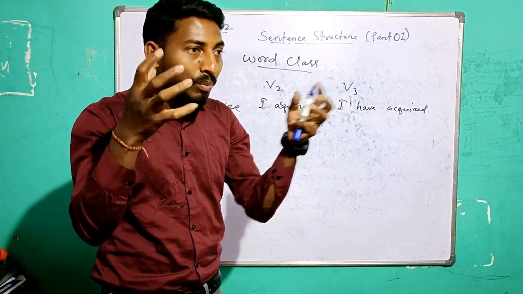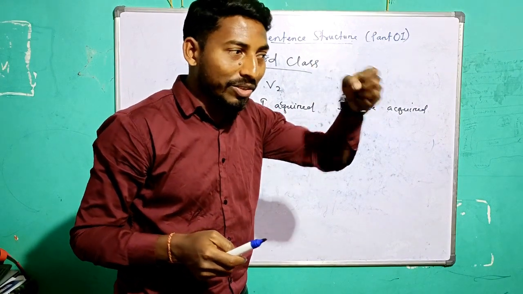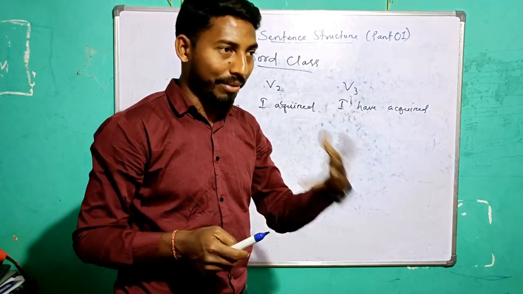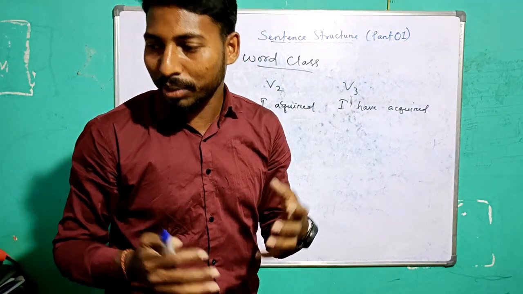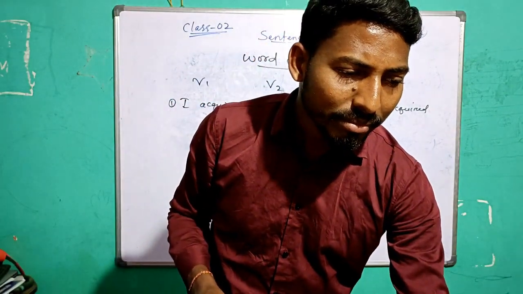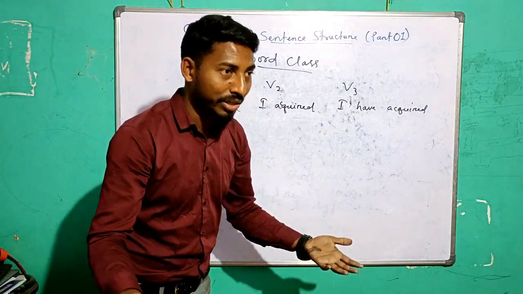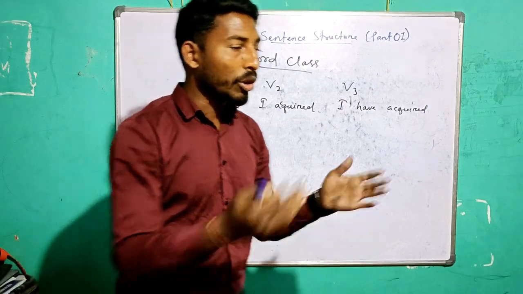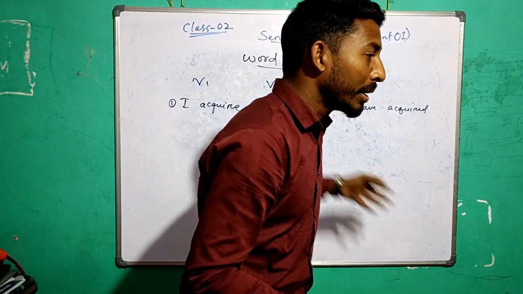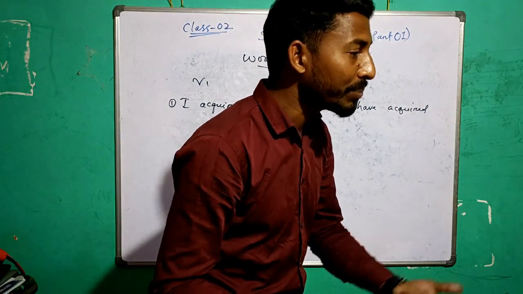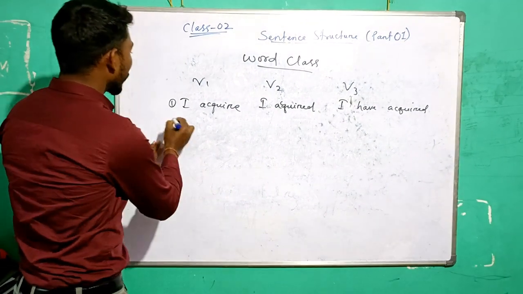You can acquire knowledge on it. Have means acquiring. Whenever I get time, I acquire knowledge on various things, and that is going to help me in my future.